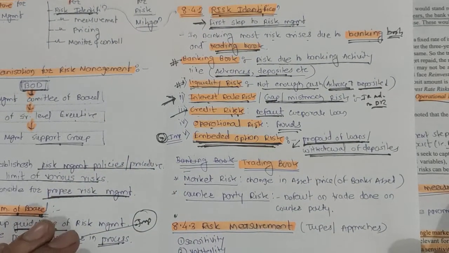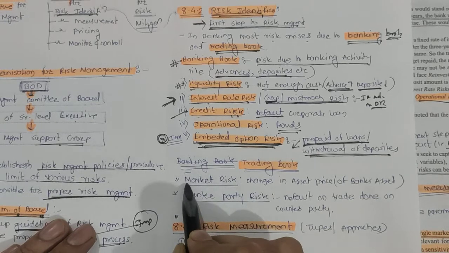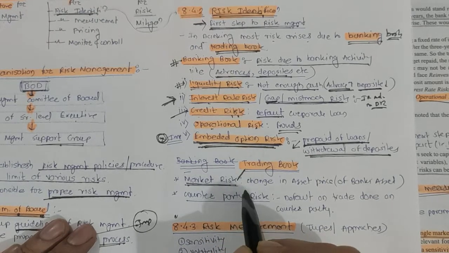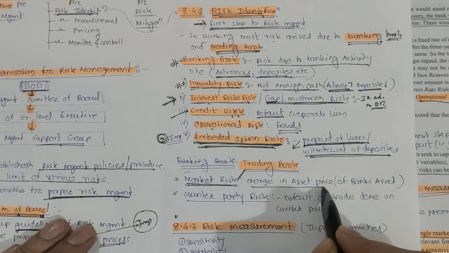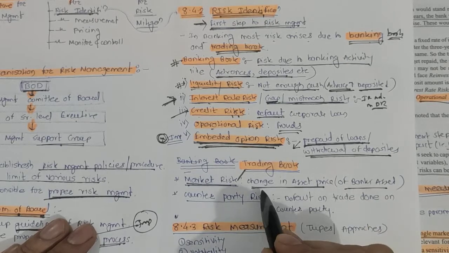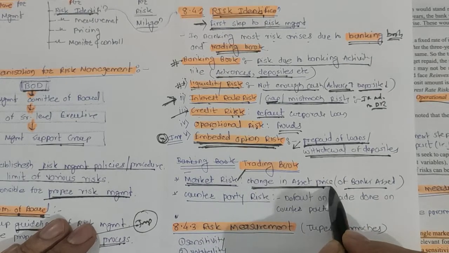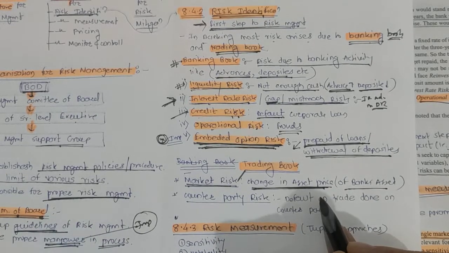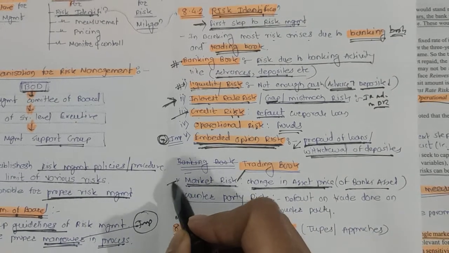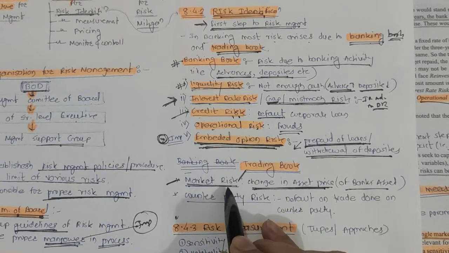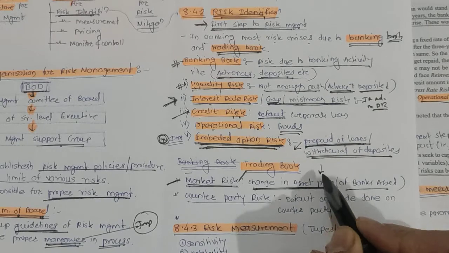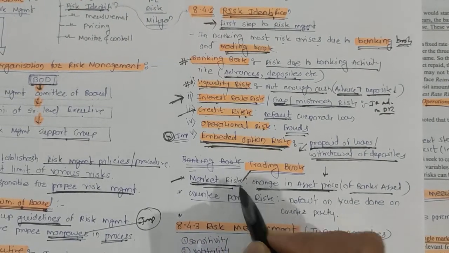What are the trading book risks? Very first is the market risk in the trading book. What is market risk in case of the trading book? Change in the asset price of the bank's assets. Like the bank has different assets, like currency held. If the bank is holding foreign currency and its value decreases, then there is a market risk. If the bank is holding the shares of other banks or institutions and the share price falls, that is also called the market risk.